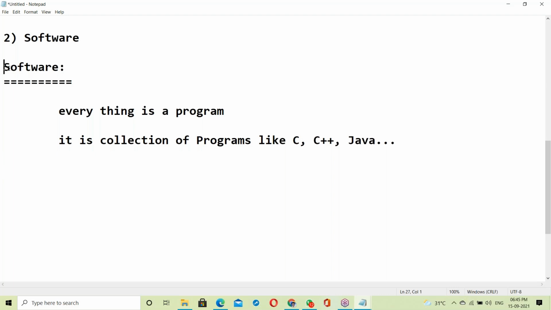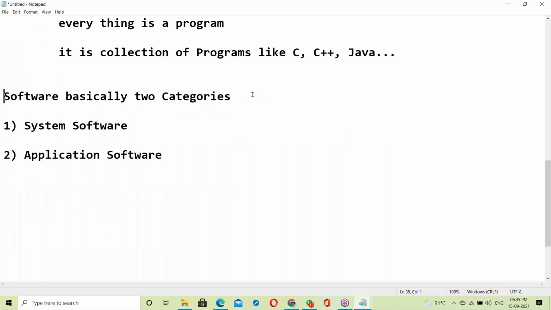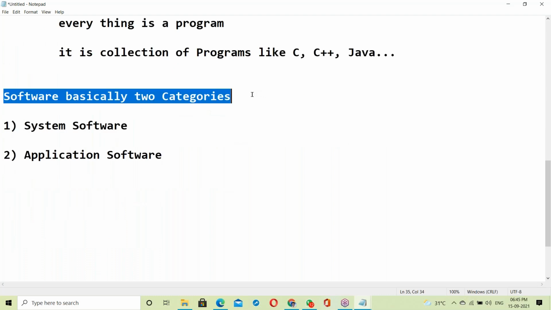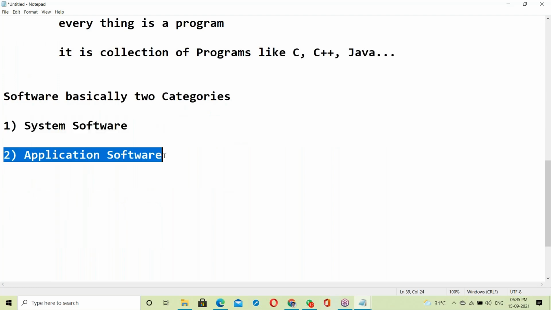Software is basically two categories. First one, system software. Second one, application software.